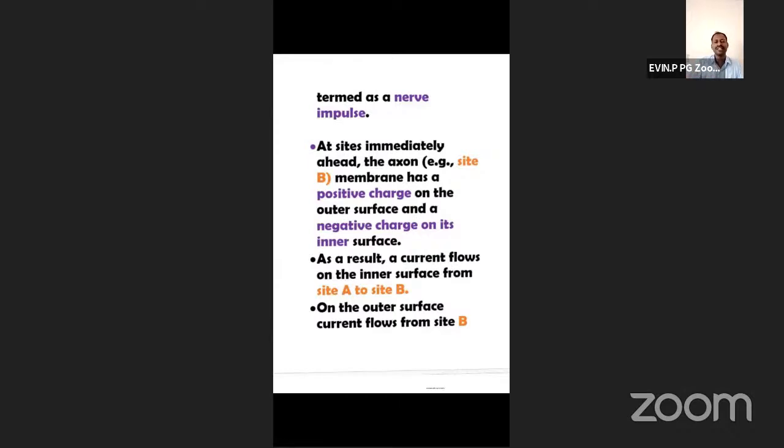Who will explain this? Who is ready? Polarized, depolarized, and repolarized. Who is ready to explain? Who will explain? Jai Garni, yes, no. Okay.